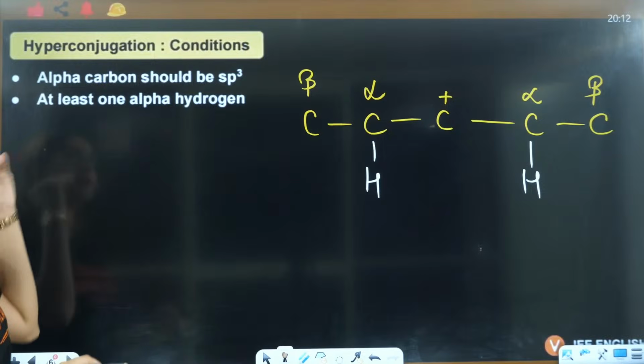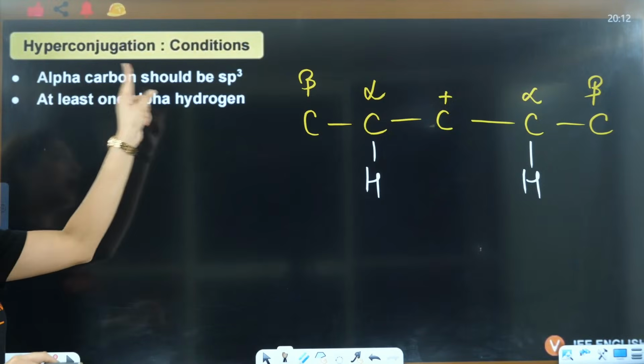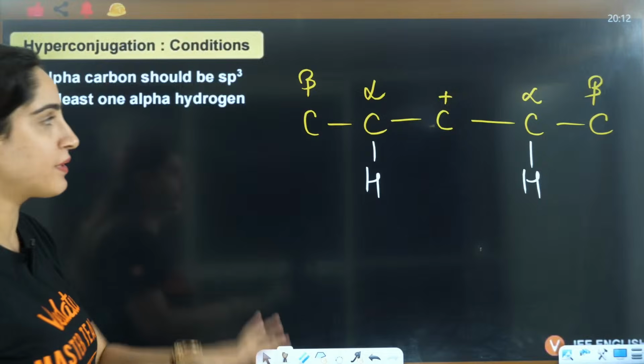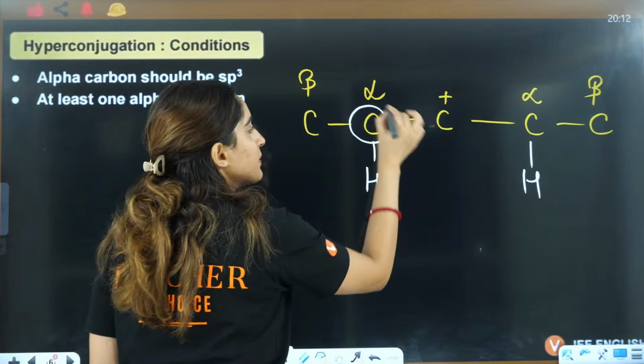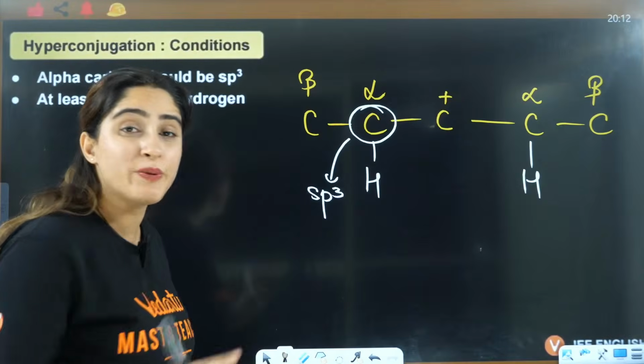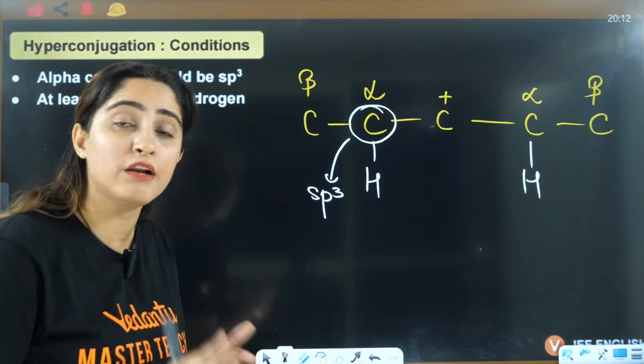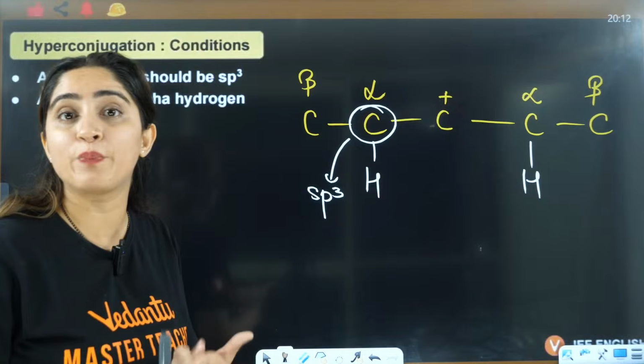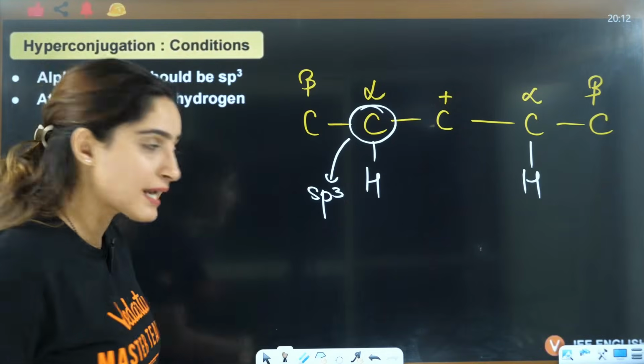So the condition is that the alpha carbon should be sp3 hybridized. There should be at least one alpha carbon that is sp3 hybridized.